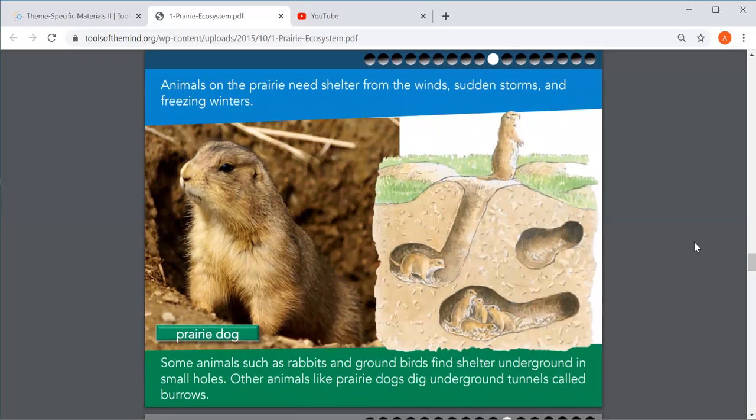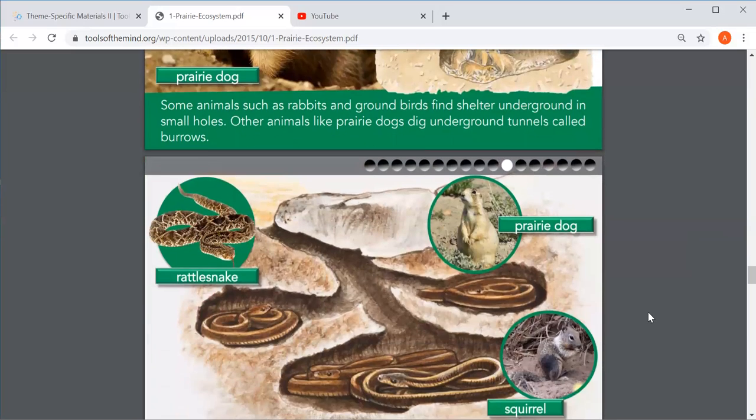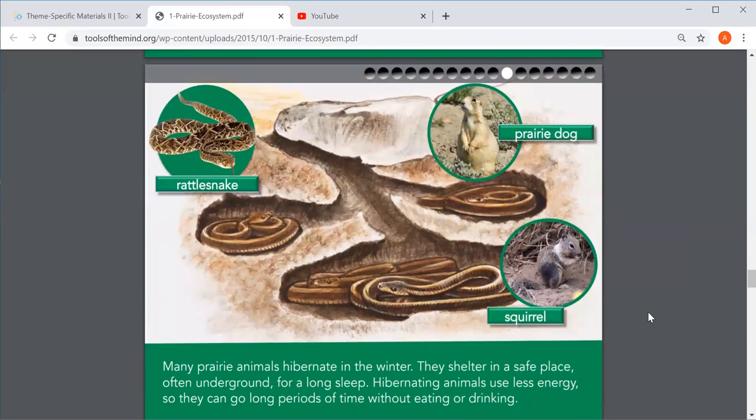Animals on the prairie need shelter from the winds, sudden storms, and freezing winters. Some animals, such as rabbits and ground birds, find shelter underground in small holes. Other animals, like this prairie dog, dig underground tunnels called burrows to protect themselves from the storms and the winds. That's pretty cool.